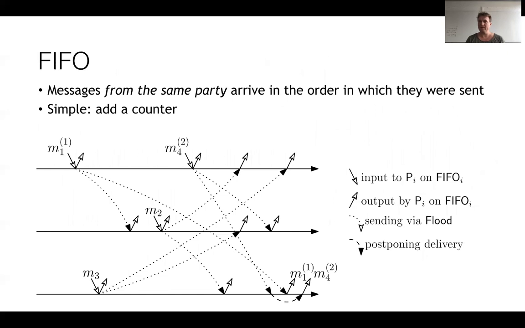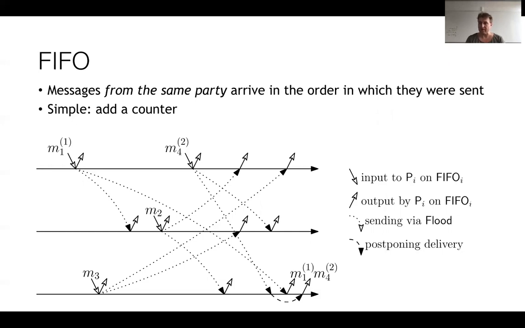Let's try to implement FIFO. So here, the only thing we want to mitigate is the fact that if I send 2 different messages, one of them could overtake the other one. That's pretty easy to handle, right? We just put sequence numbers on messages. So whenever I send a message, I number it, number 1, 2, 3, 4, and so on.